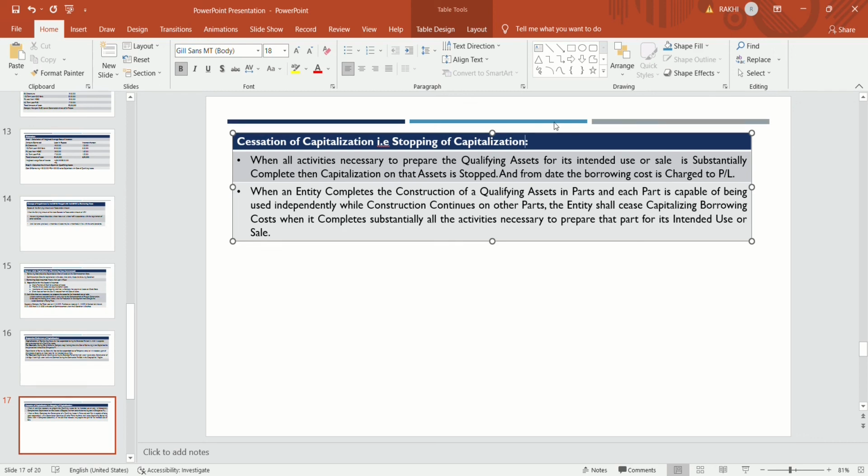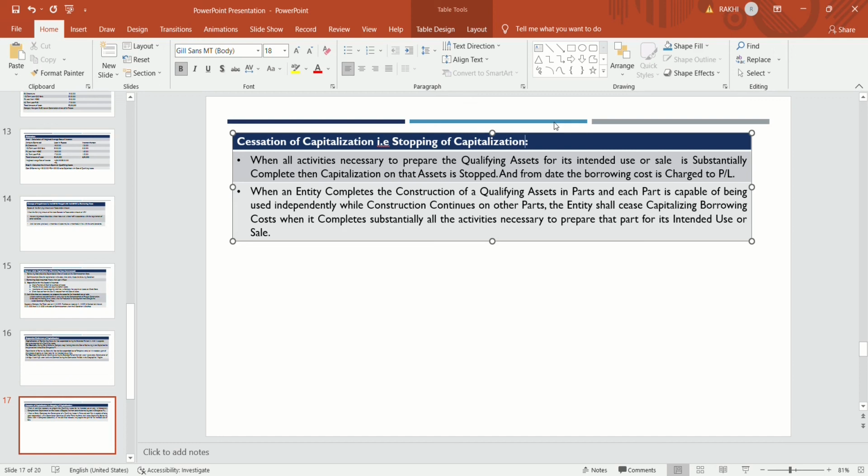When an entity completes the construction of a qualifying asset in part, and each part is capable of being used independently, while the construction continues on other parts, the entity shall cease capitalizing borrowing cost when it completes substantially all the activities necessary to prepare that part for its intended use or sale. This is to be explained by example.